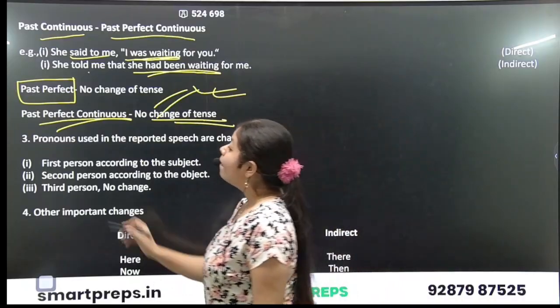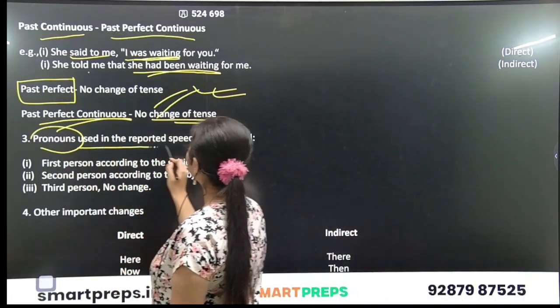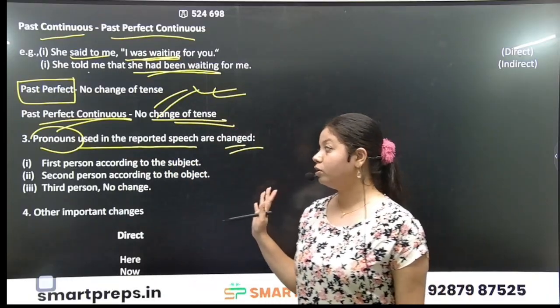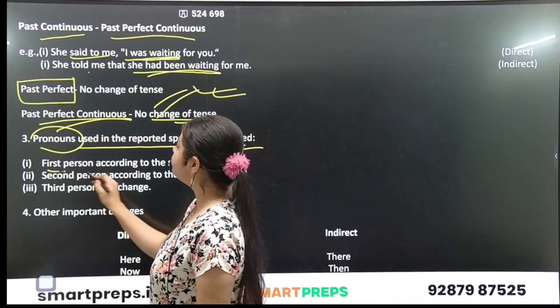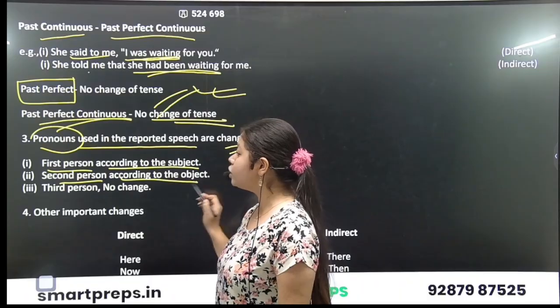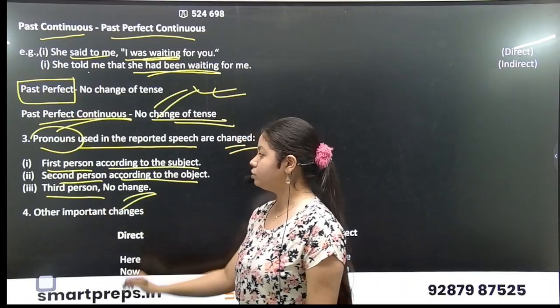Okay. Now pronouns used in the reported speech are changed. Pronouns are always changed in the reported speech. The rules are: first person according to the subject, second person according to the object, and third person no change.